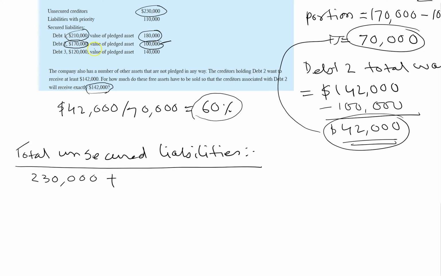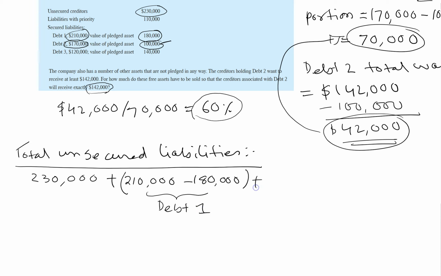That means the unsecured portion of debt 1 is 210 minus 180, because if you sell the pledged assets, you can pay them up to 180. So the remainder is the unsecured portion. I'm writing it down in case you cannot figure it out later.